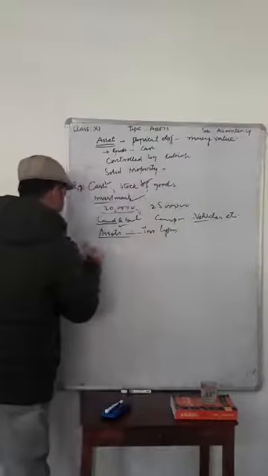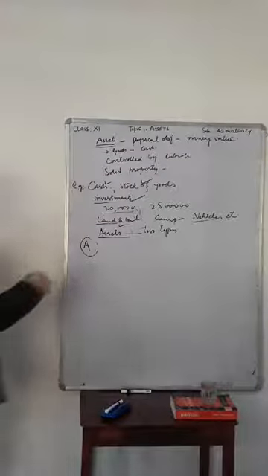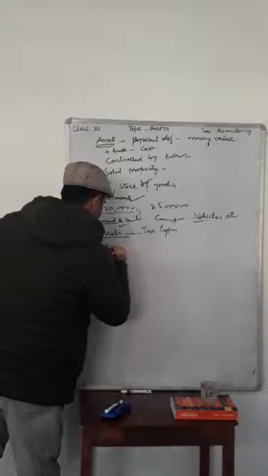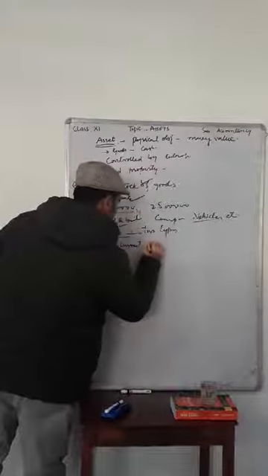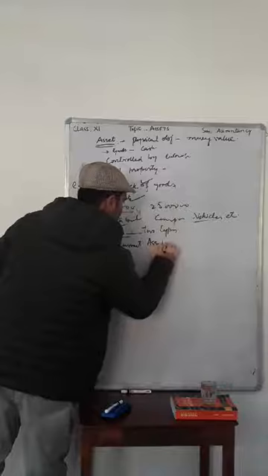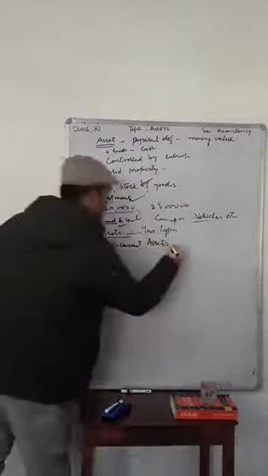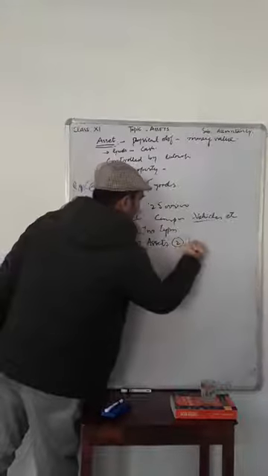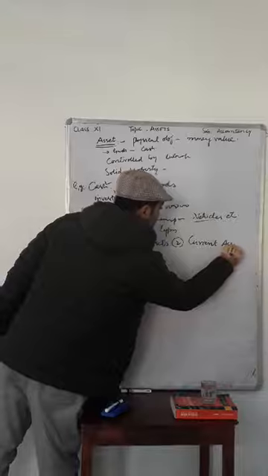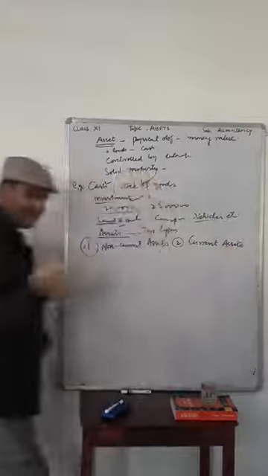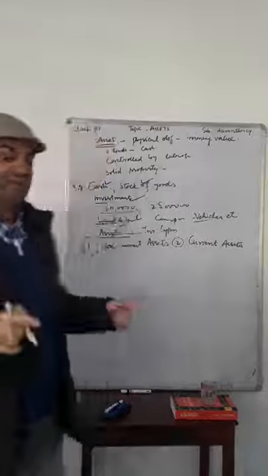Number one, we can write it as A, non-current assets. Number two, current assets. Non-current assets and current assets. These are the two types of assets.